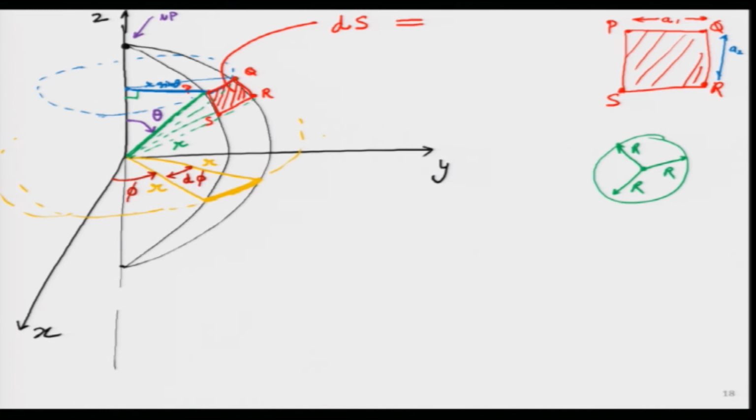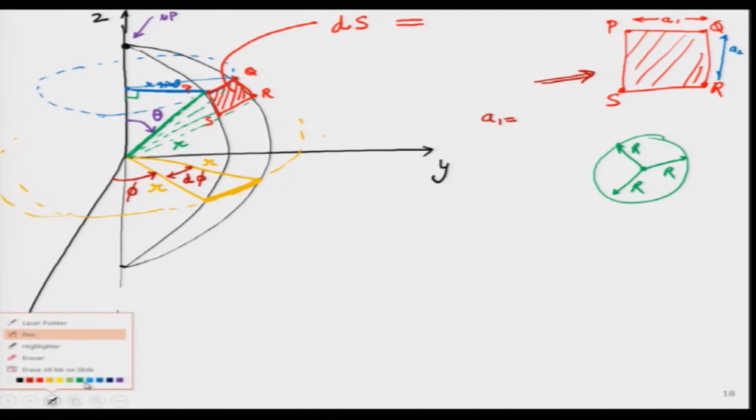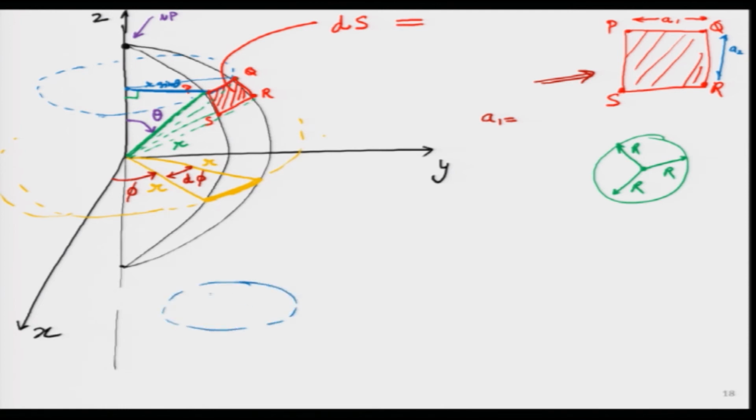So, now we can come to this particular area rectangle over here and clearly write two things. The first thing that I can write is this particular length A1, how much is it equal to? How will I know the answer? I can look at the blue circle over here. If this is the blue circle on top, I will draw again. So, this is the blue circle over here having the radius r sin theta, and that particular angle over here is how much? This angle is d phi.